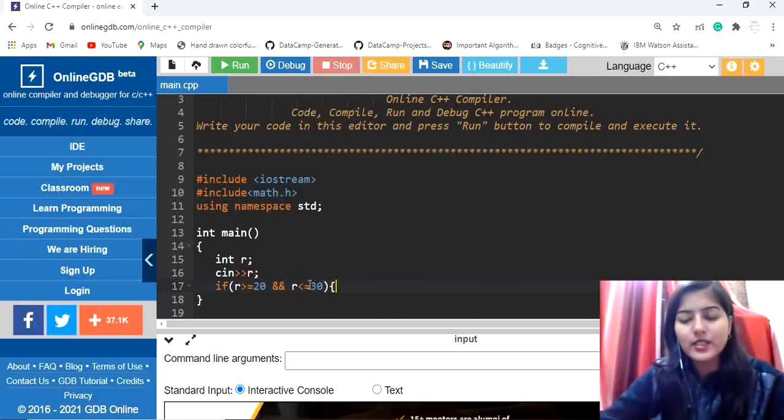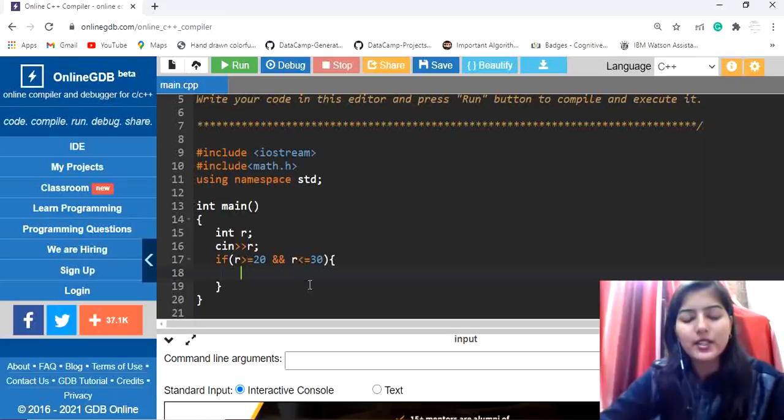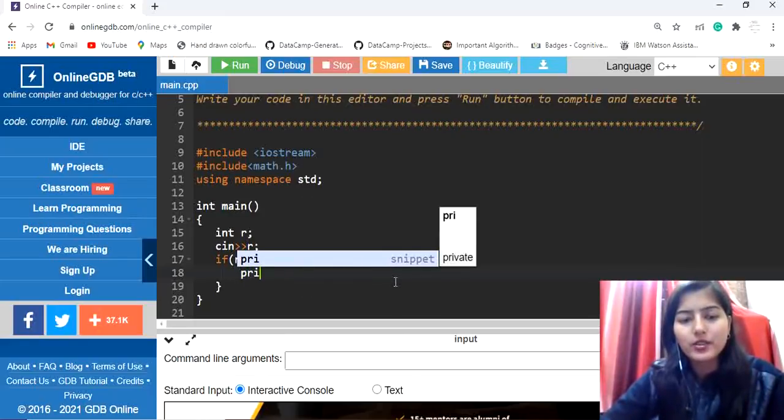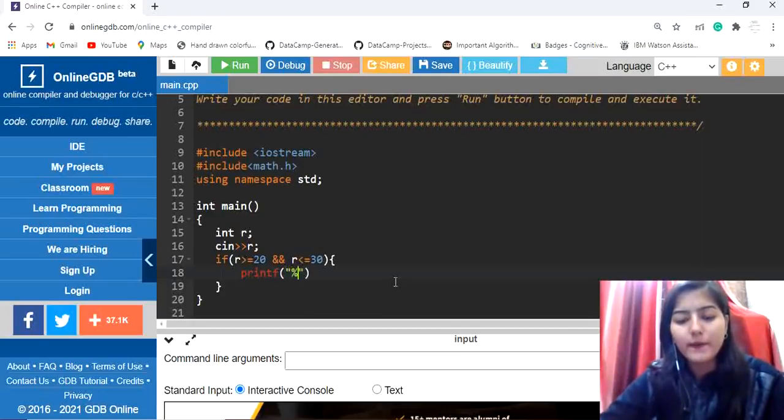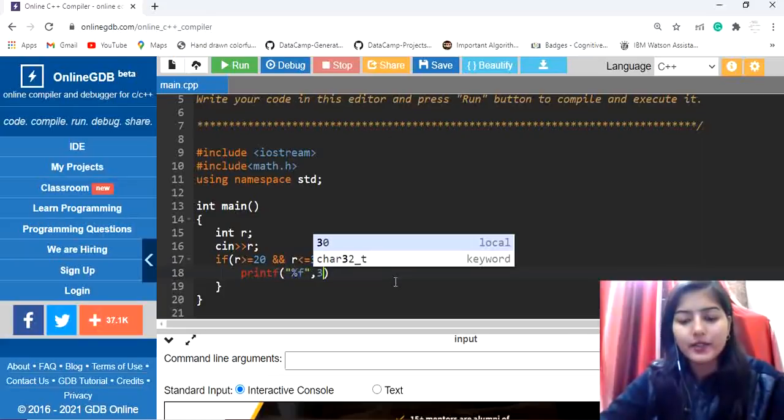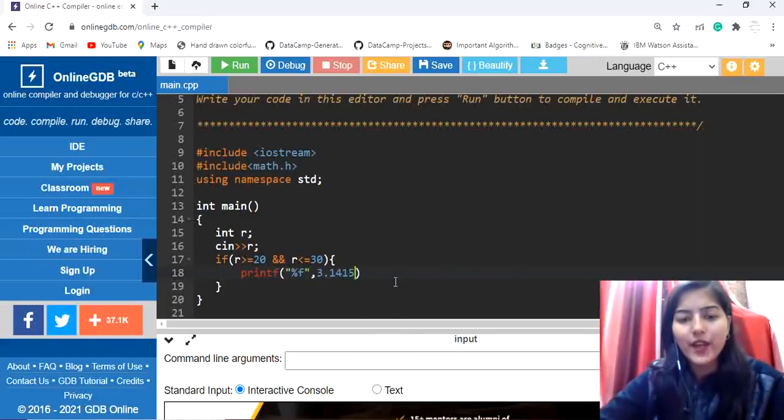So if this is the case, we will simply calculate the area. That is, we will simply print %f and 3.1415. They have provided the value of pi as 3.1415, right? And r into r.